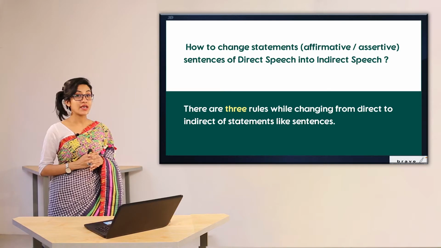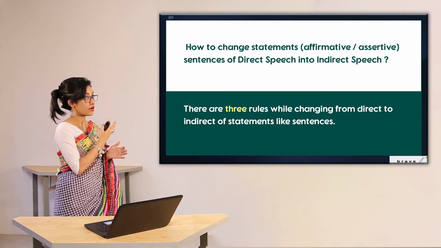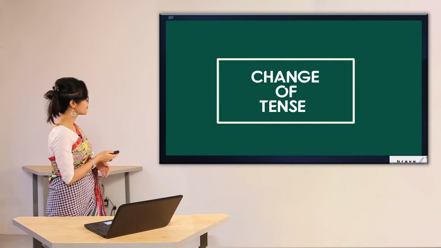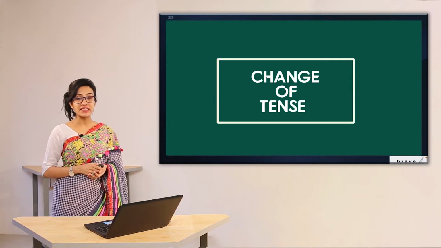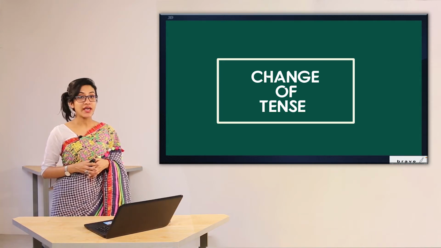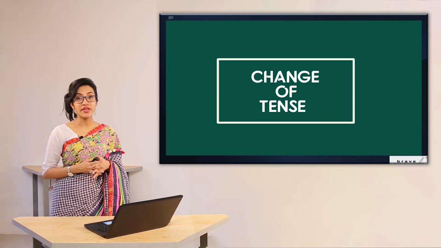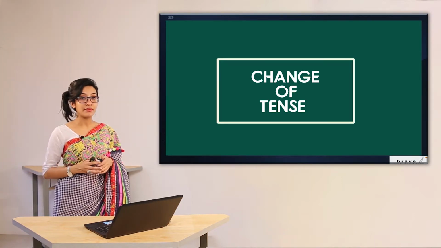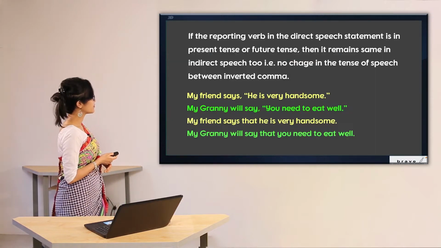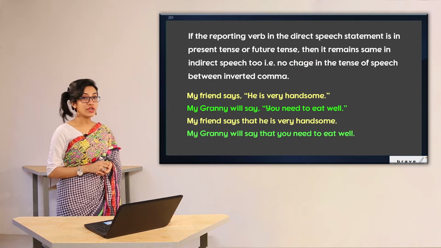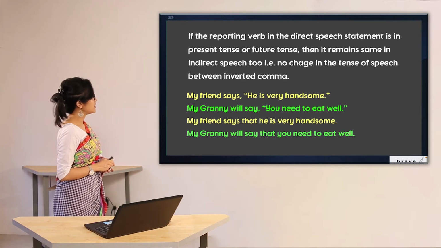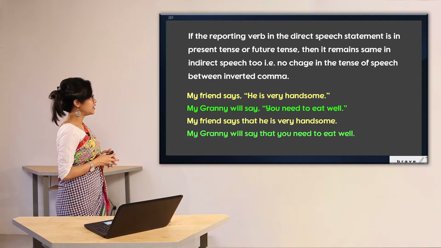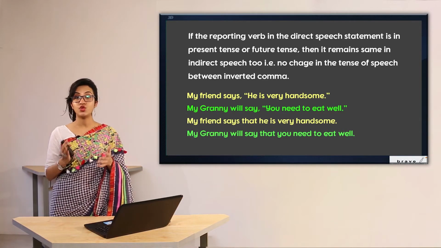So, the rules that can be applied in changing from direct to indirect speech can be categorized in three ways. What are they? The first rule is change of tense. I know that in previous classes you have already learned some structures and different uses of different tenses. We are going to apply them in this case now. If the reporting verb in the direct speech is in present tense or future tense, then it remains the same in indirect speech. That means there will be no change.